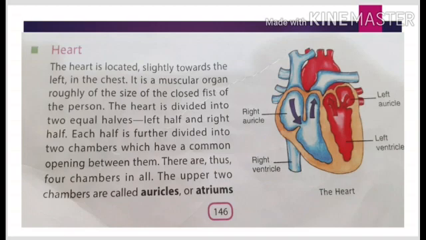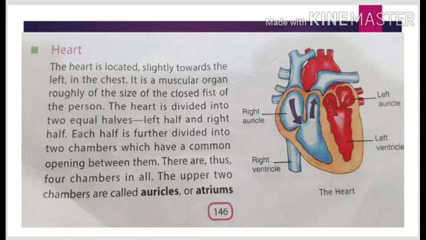If blood is having oxygen inside it, then that is known as pure blood. You can say right blood, pure blood, right blood. And the blood which contains carbon dioxide in it, that is the impure blood, or you can say wrong blood.